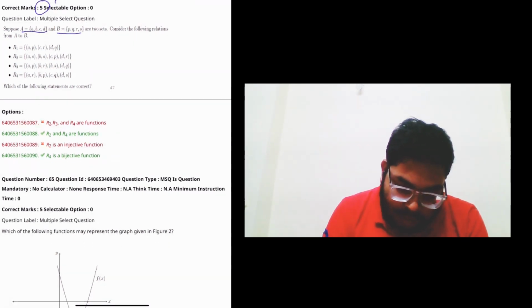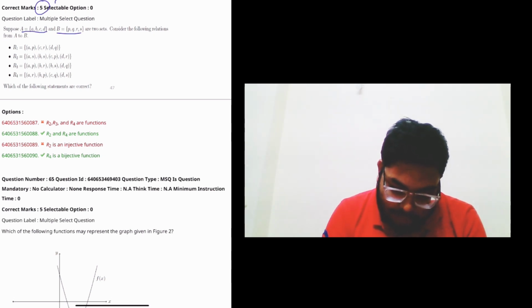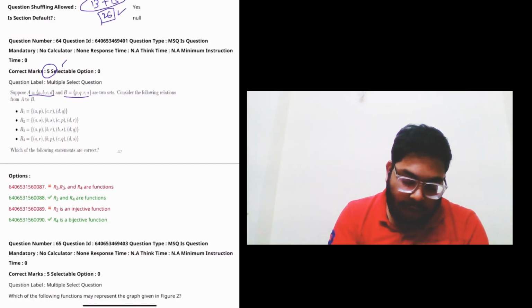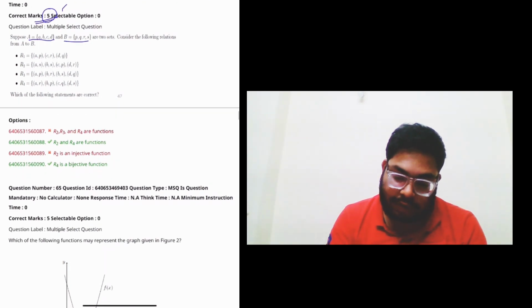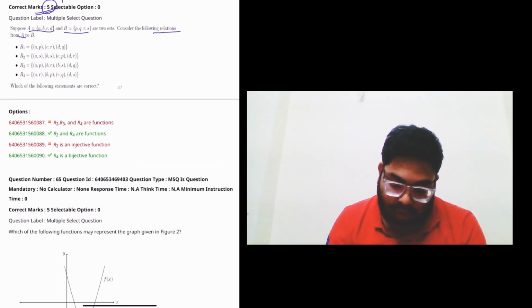So for that you have to see R2, right? A to S, B to S, C to P. So I'm talking about this question, a 5 mark question, and here we have two sets A and B: A, B, C, D, and P, Q, R, S. There are two sets given. These are the relation from A to B. So here some relations are given, and we have to identify the correct option.